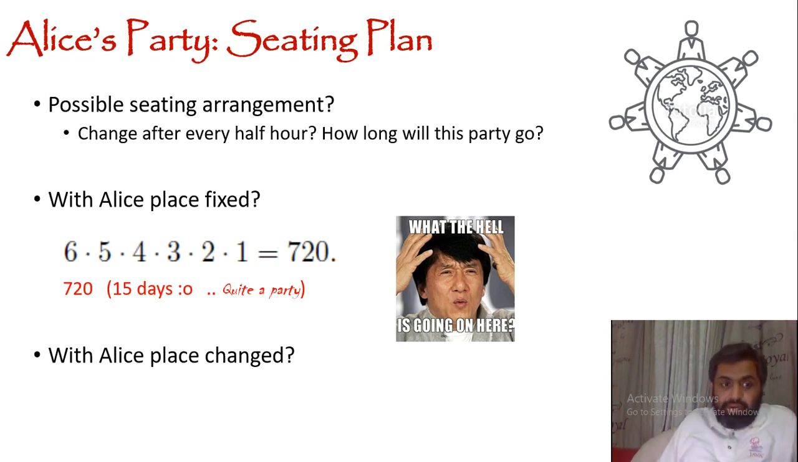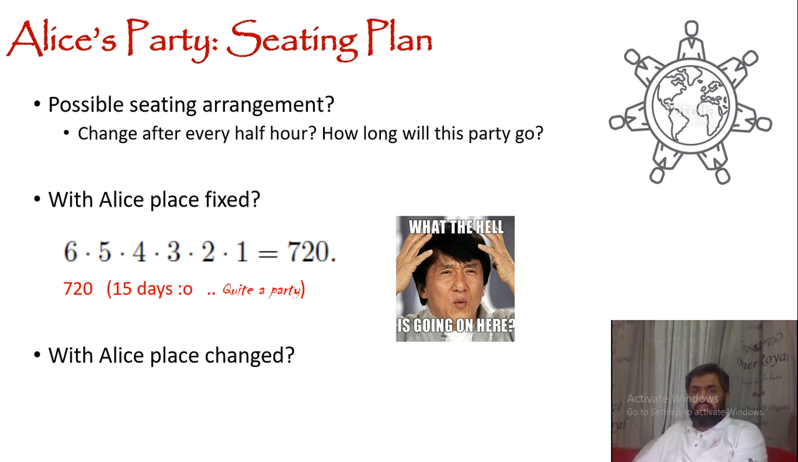And just imagine if we are going to change the seat of Alice, so all this is going to be multiplied by 7, because then seating arrangements will be 7 factorial. Everything will get multiplied by 7. So that means 7 times 15 days, 105 days this party is going to happen. So it's better if we keep Alice at her fixed place and only 6 people are changing their seats. Still we are going to have a long party for 15 days.